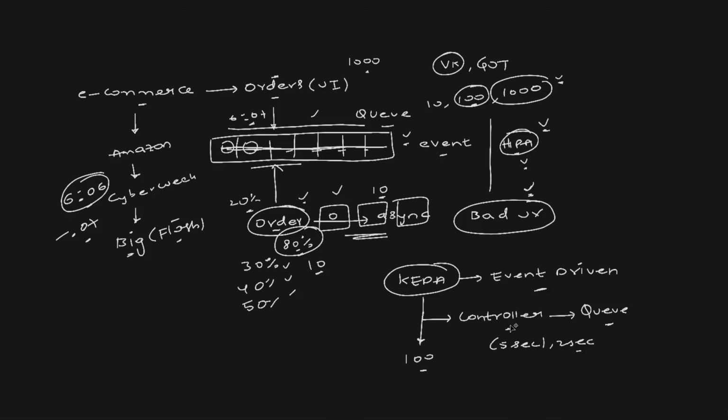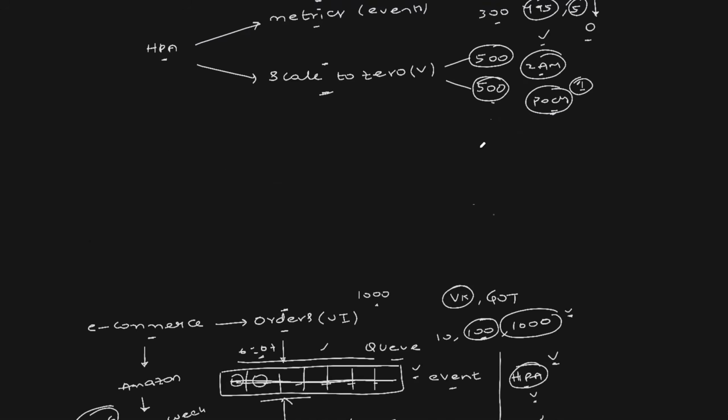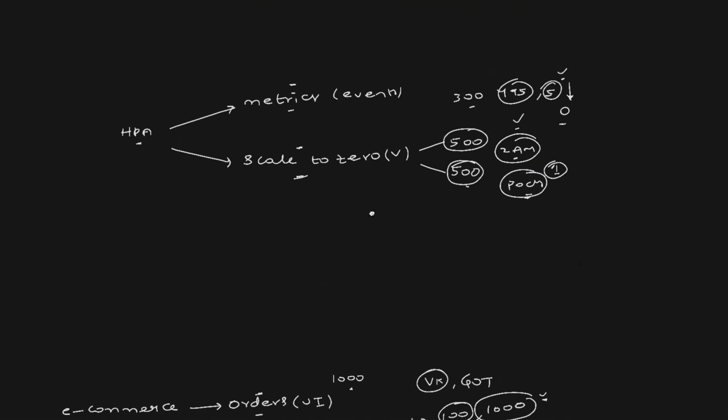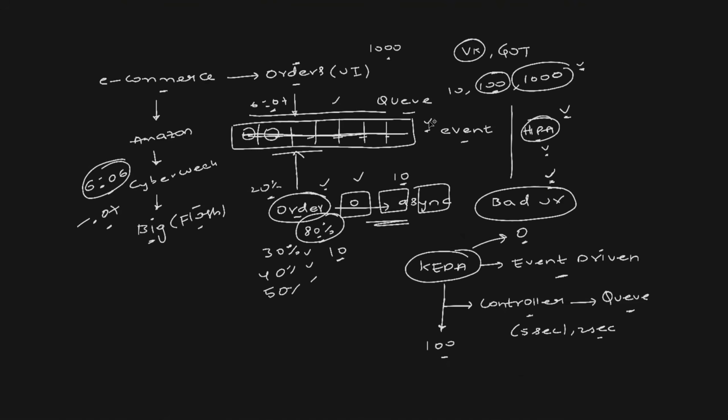And the best part about KEDA is that it can also bring your pod count to 0. So this is the second drawback of HPA that I was talking about. Maybe at 2 a.m. in the night, there is no flash sale going on, and the items in the orders microservice queue, let's say, are 0. Hypothetical situation. KEDA can bring your orders microservice pod count to 0.